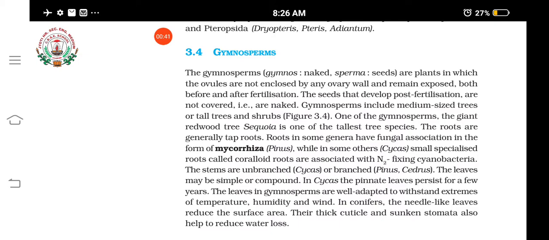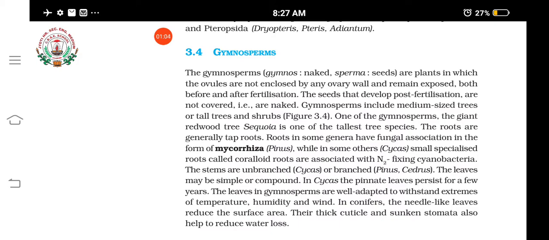Usually in angiosperms, can you remember any angiosperms? Tomato, isn't it? Or lady's finger. All these are examples of angiosperms. Where can you see the seeds in a tomato? Inside the fruit. What is a fruit? Fruit is the ovary. We have studied this in 10th class.